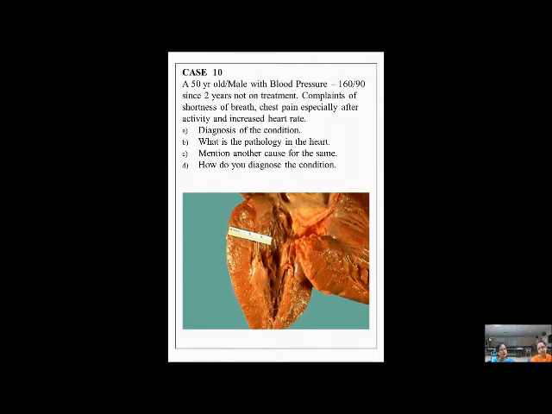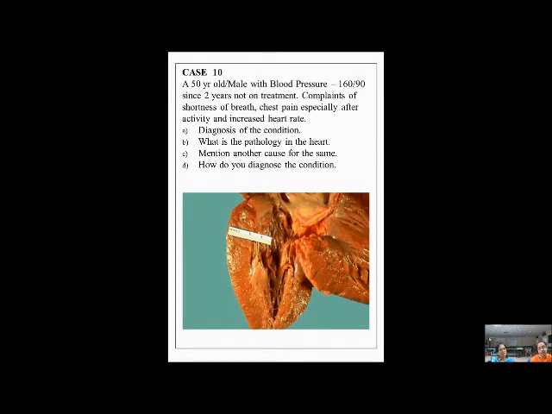So what do you want them to know based on the history? What is the diagnosis of the condition? And a specimen of heart is provided. So what is the pathology? That's also good, because they know how the normal heart looks and what is the deviation that you want them to observe here, and mention another cause for the same. Once they identify this, they have learnt about it, they should give more causes and how it is diagnosed. So the diagnosis of this condition is nothing but you're seeing high blood pressure, isn't it?